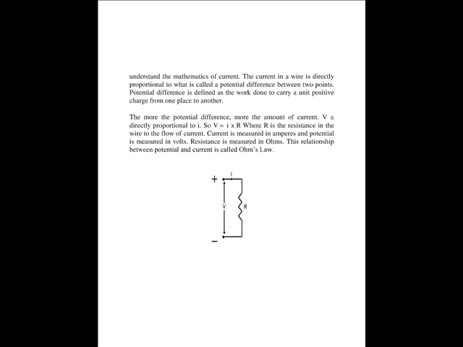The potential difference is called V, and V is directly proportional to I, and I is the current. And to make it equality, we say V is equal to I into R, where R is the resistance in the wire to the flow of current. R is actually literally the resistance. It resists the flow of the current. So we have got three variables, V, I and R. V is equal to IR. Current is measured in amperes, potential is measured in volts, resistance is measured in ohms. The relationship between potential and current is called Ohm's law. This is a very important law called Ohm's law.